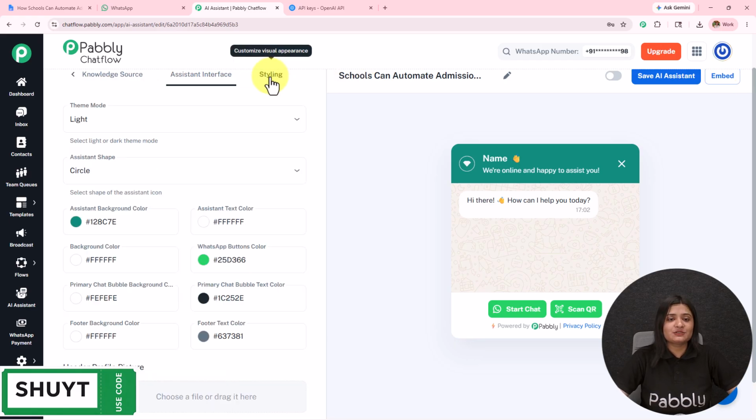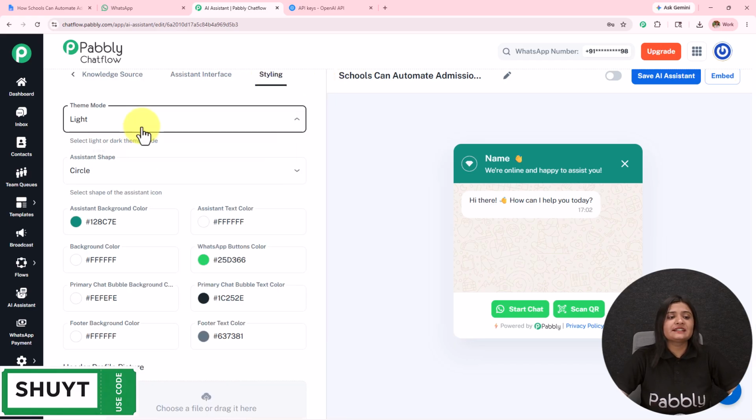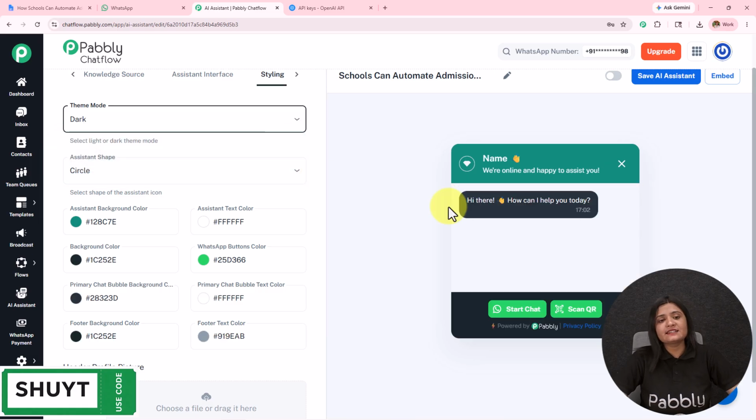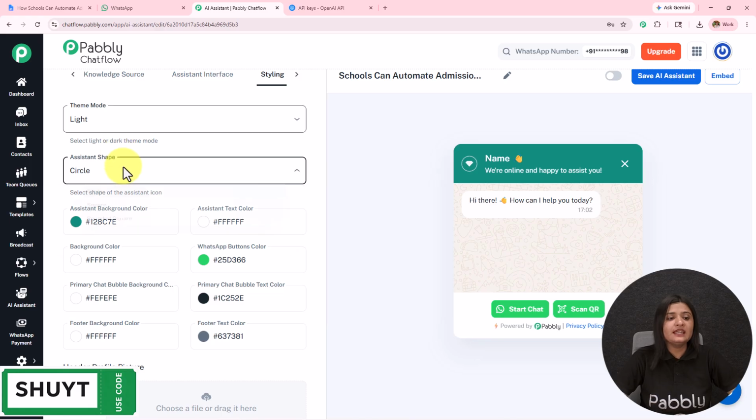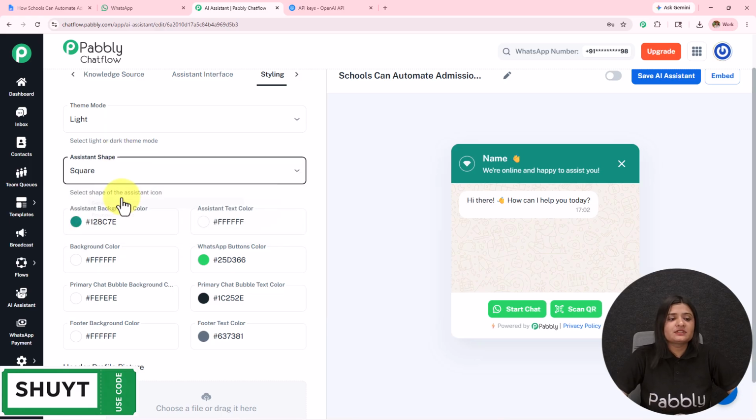Moving on towards the next part, here we have this styling. So I have selected theme mode as light. You can select it as dark also, and you can see it changing over here. I'm going to keep the theme mode as light only. Then we have this assistant shape: circle, square, rounded square. I'm going to keep it as circle only.